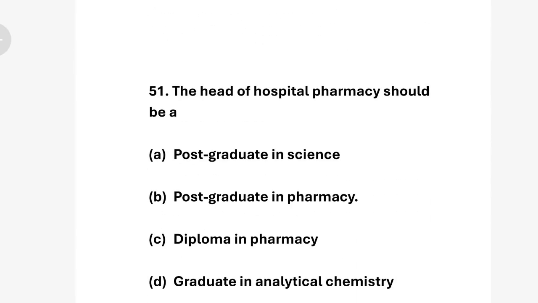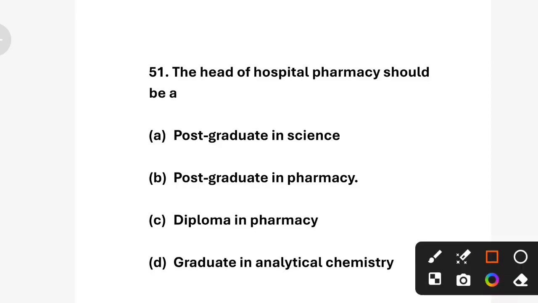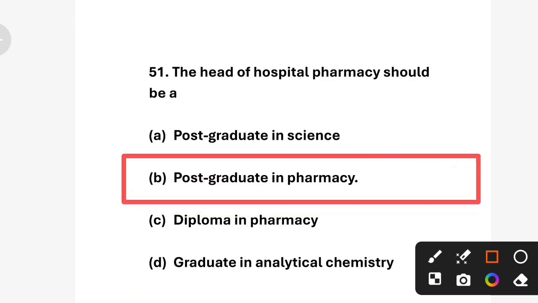Next question. The head of hospital pharmacy should be: Option A. Postgraduate in science. Option B. Postgraduate in pharmacy. Option C. Diploma in pharmacy. Option D. Graduate in analytical chemistry. Correct answer is option B. Postgraduate in pharmacy.